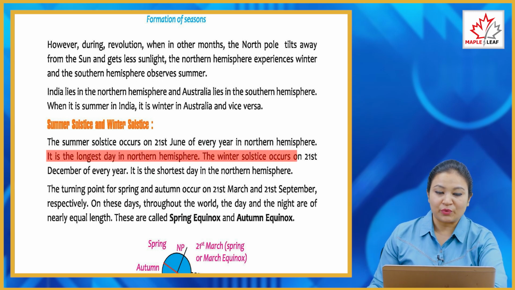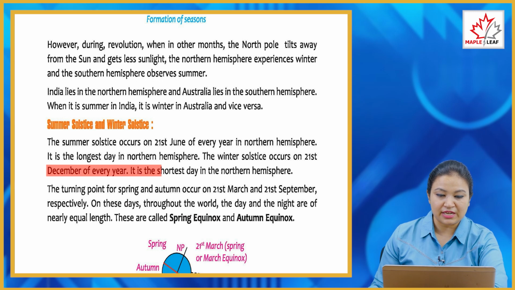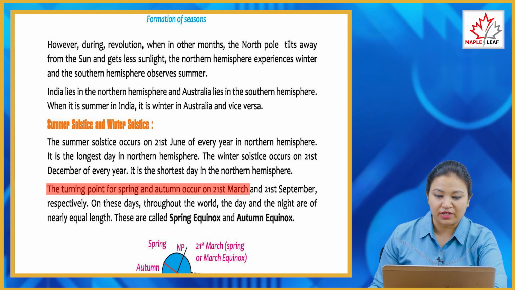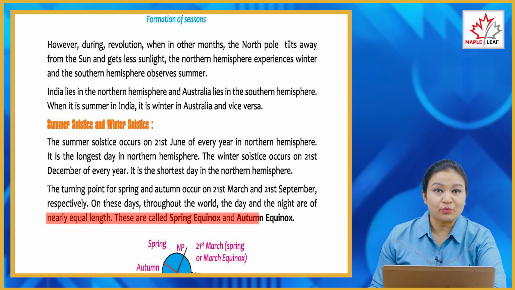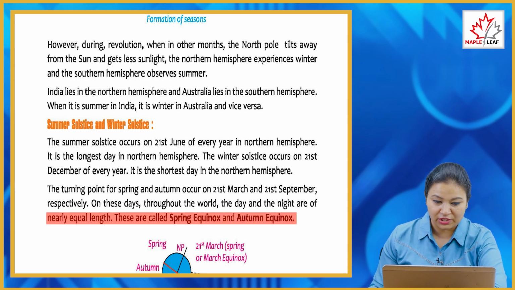Summer solstice and winter solstice. The summer solstice occurs on 21st June of every year in the northern hemisphere. It is the longest day in the northern hemisphere. The winter solstice occurs on 21st December of every year. It is the shortest day in the northern hemisphere. The turning points for spring and autumn occur on 21st March and 21st September respectively. On these days throughout the world, the day and night are of nearly equal length. These are called the spring equinox and autumn equinox.